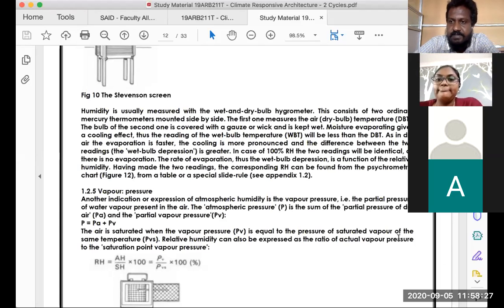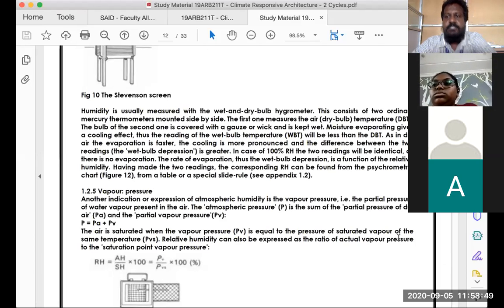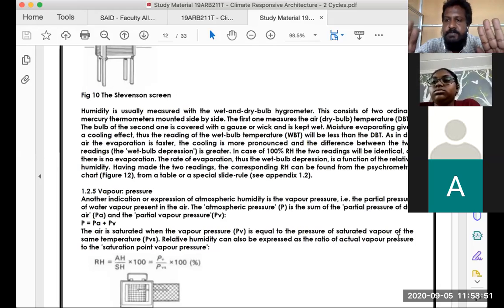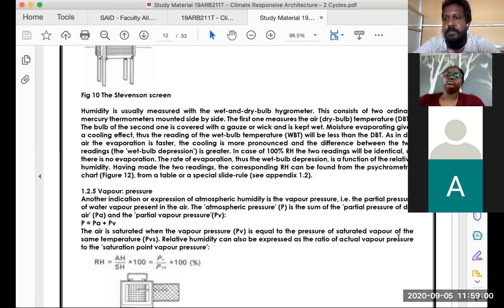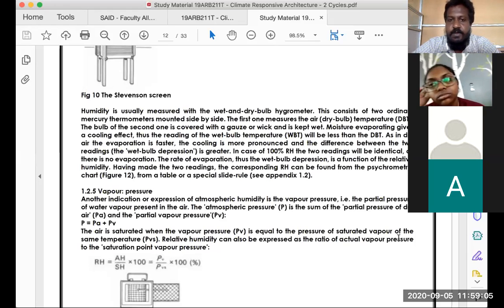Imagine it's raining outside and you have this wet and dry bulb hygrometer. When it's raining, your atmospheric temperature is recorded. But in the other, the wet bulb thermometer, there won't be any evaporation. Do you understand that? Because it's already raining and it's not hot, you won't have any evaporation. So the dry bulb temperature and the wet bulb temperature would be pretty much the same, because when it's raining, it's 100% humid. There is so much water on the outside.